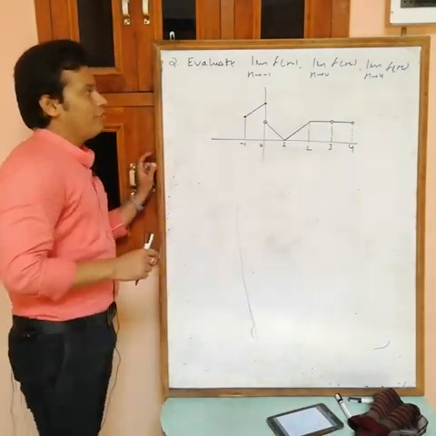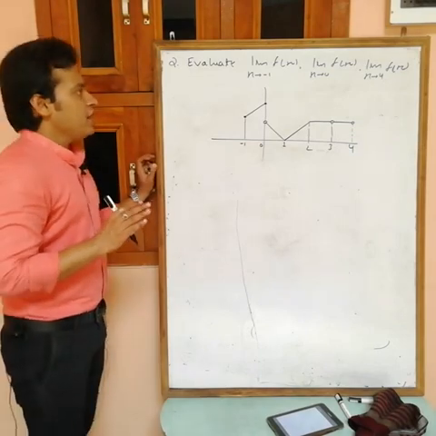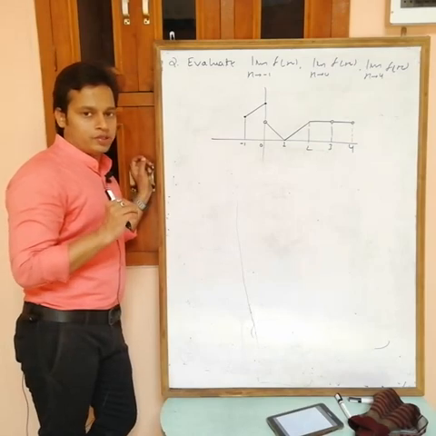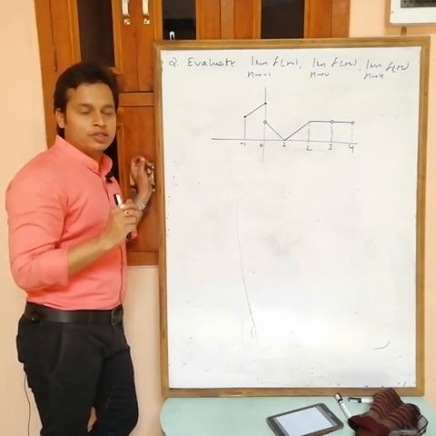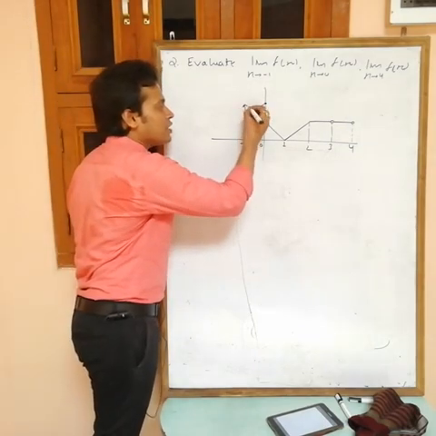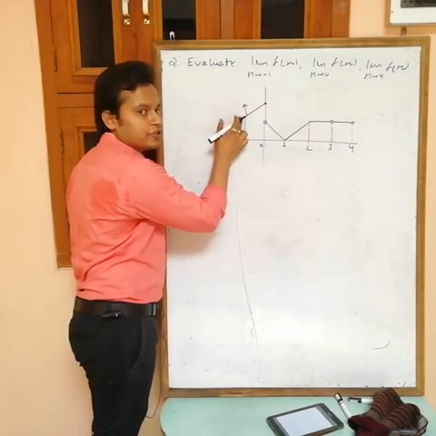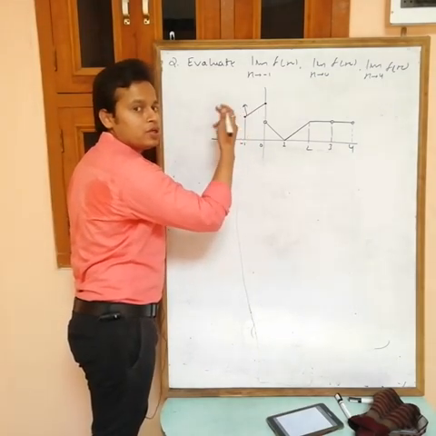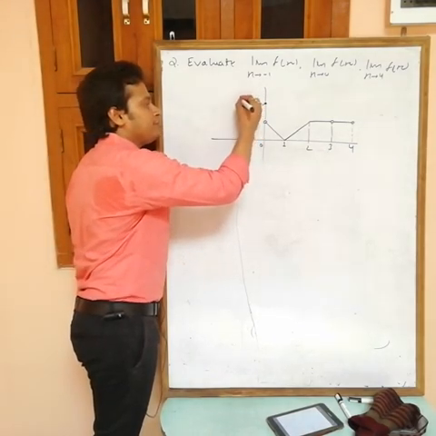Now what do you want? We want the limit of f(x) at x equals minus 1. At x equals minus 1, the limit is said to exist if LHL is equal to RHL. At x equals minus 1, this is the value of the function. The next value is the RHL, the just previous value is the LHL. So this is the RHL.